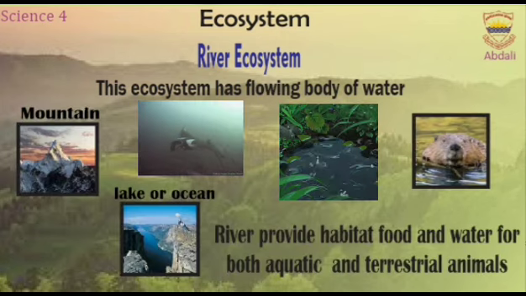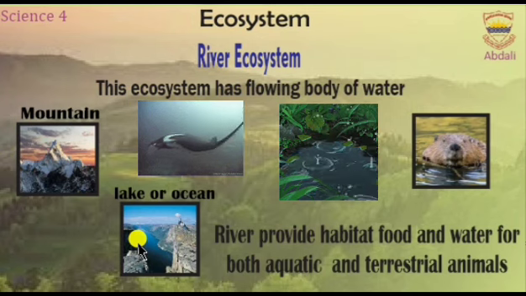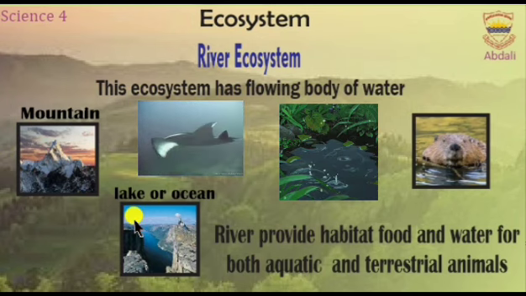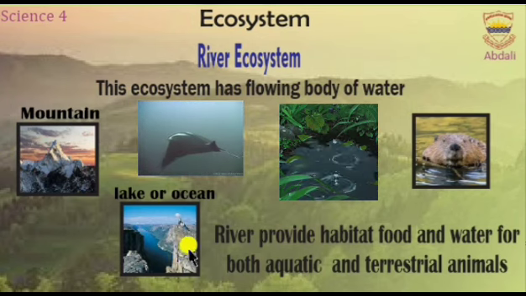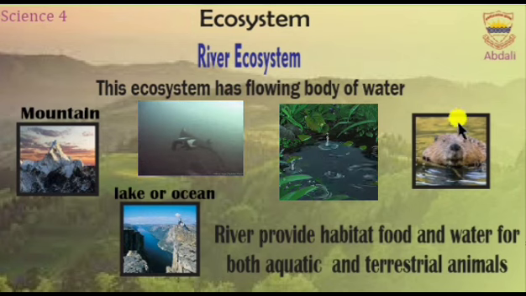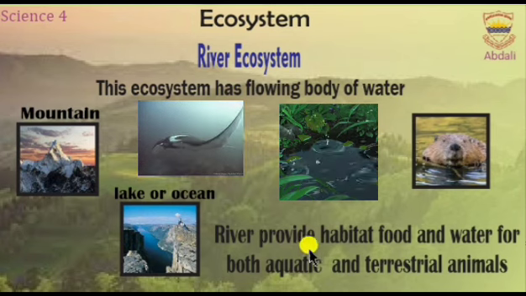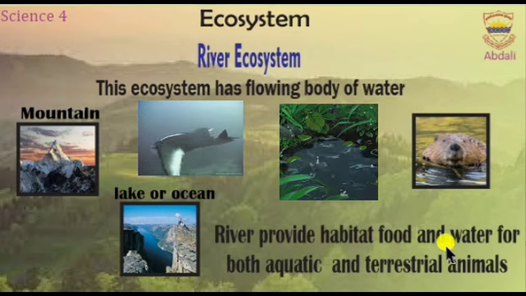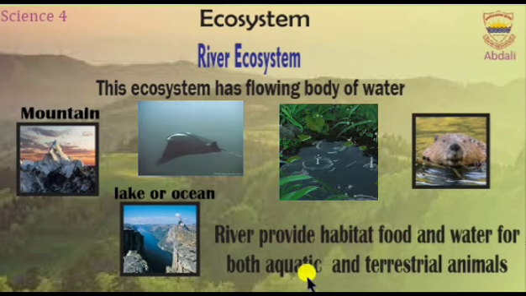3. River ecosystem. A river ecosystem is a flowing body of water that starts from a source, such as a mountain, and flows into a larger body of water, like a lake or an ocean. It supports a variety of life forms, including fish, water plants, insects, and mammals like beavers. Rivers provide habitats, food, and water for both aquatic and terrestrial animals.